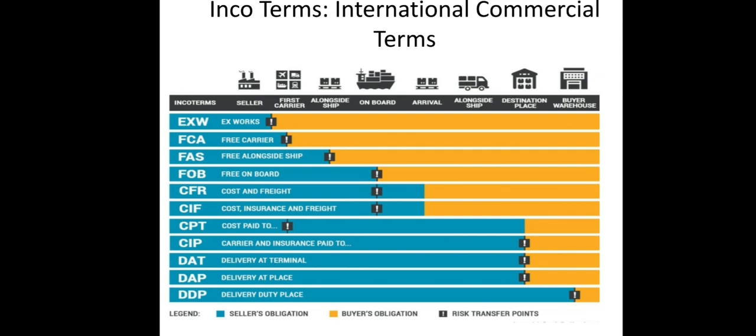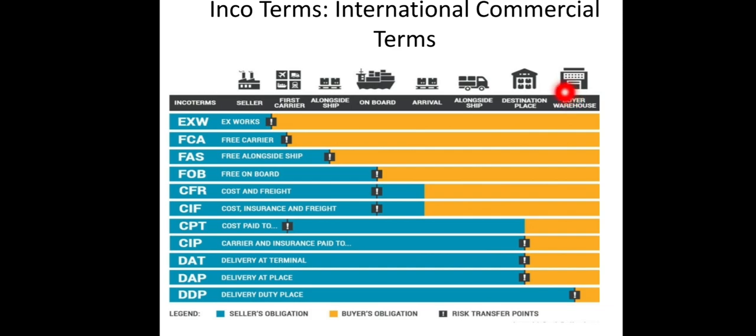For example, ex works means, if you tell that I am exporting the goods on ex works, then if you are the seller, your work is that you have to just manufacture the goods and keep them in your place. It is the responsibility of the importer to take those goods from your godown to the shipyard, carry out the shipment, unload it at the port and take it to his place.